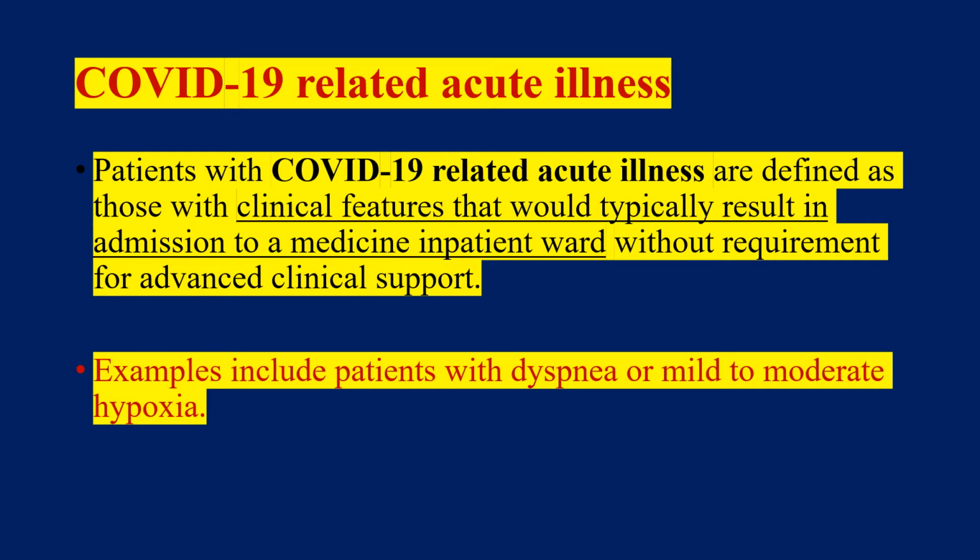And who are the patients who have COVID-19 related acute illness? These are patients who will typically be admitted in a medicine ward, with dyspnea and mild to moderate hypoxia. So these are the two varieties of patients who are supposed to receive anticoagulation. I'll repeat it once again: COVID-19 related acute illness and COVID-19 related critical illness. These are the two subsets of patients who are supposed to receive anticoagulation.